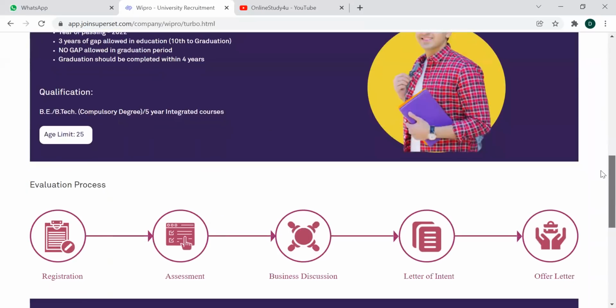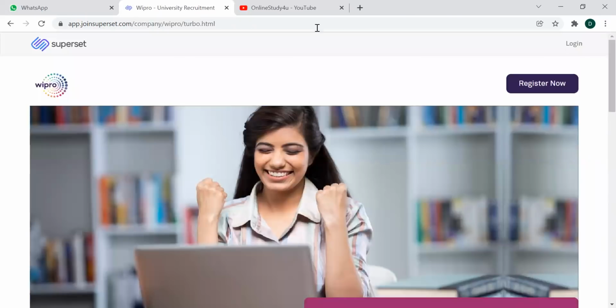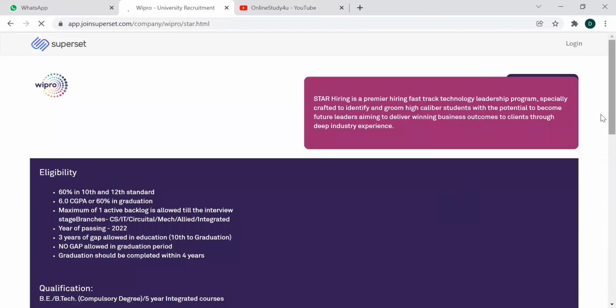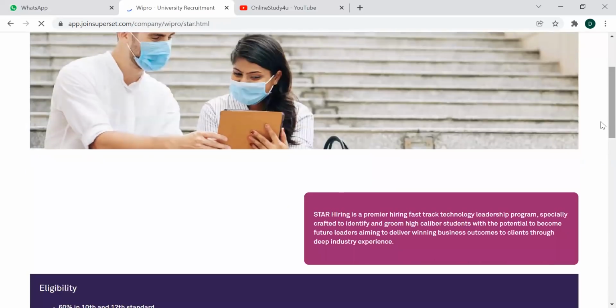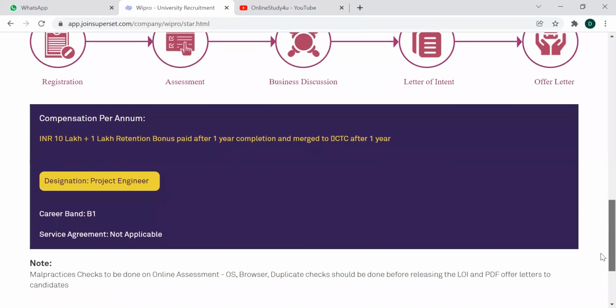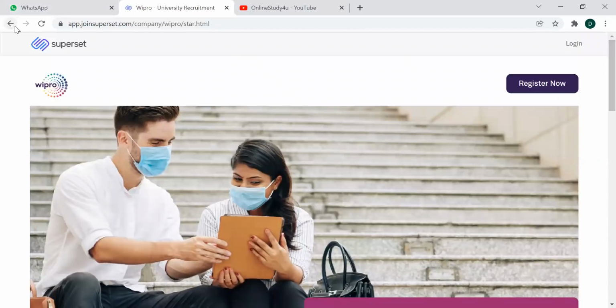If you just see what the Turbo role is and how it is processed, you can see it in here. What is the package for the Turbo role, everyone? It is 5.5 plus 1 lakh retention bonus, paid after 1 year of completion and merged to CTC after 1 year. So this is about the Turbo role details. And there is also a Star role provided here, so you can just see the details of that. I'll leave the link for everything in the description. You can see that. It is 10 lakhs per annum plus 1 lakh retention bonus paid. So you just have a look at that as well.